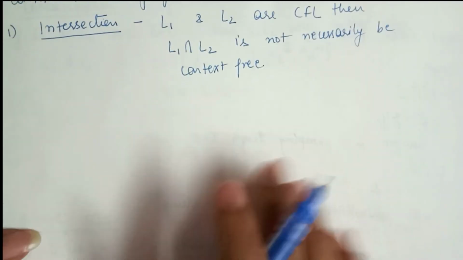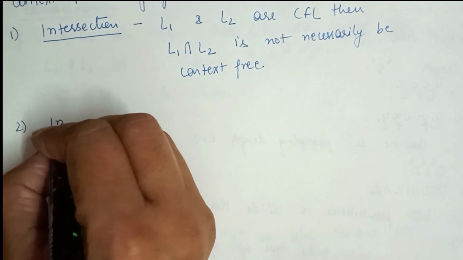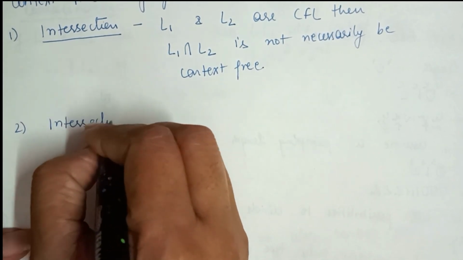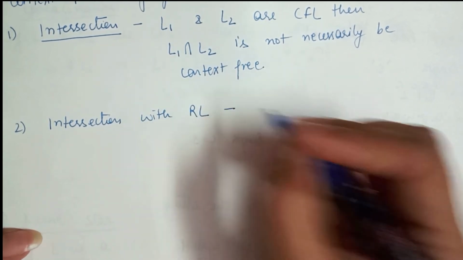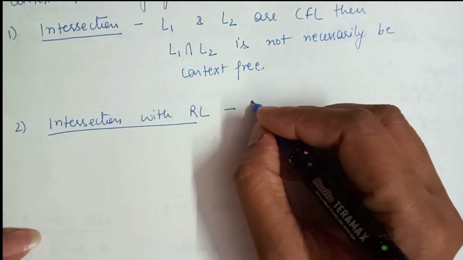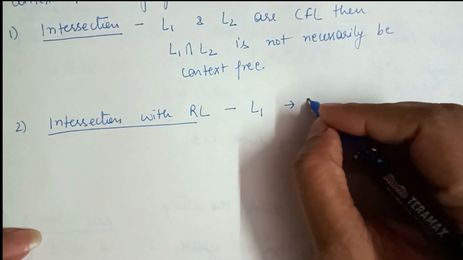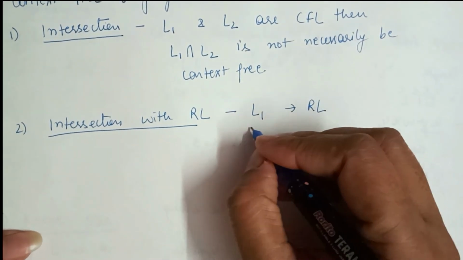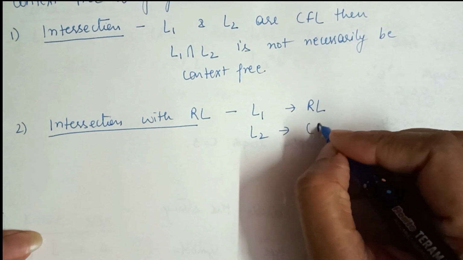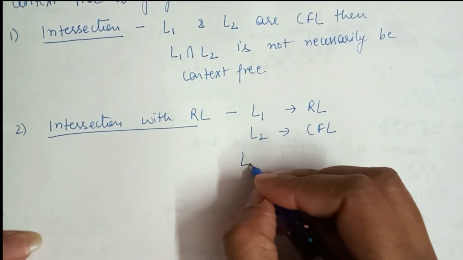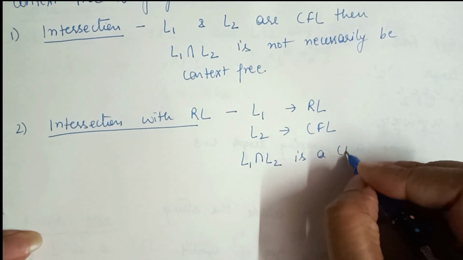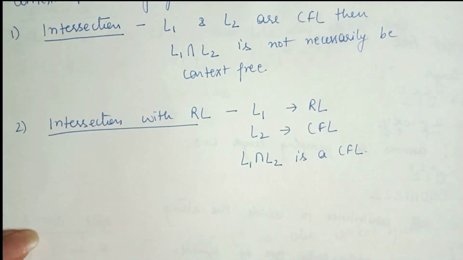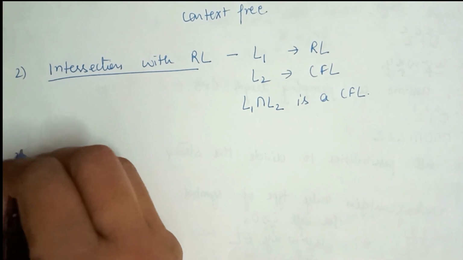Second is intersection with regular language. Suppose L1 is a regular language and L2 is a context free language, then the intersection of L1 and L2 is a context free language. And the third property is complement.